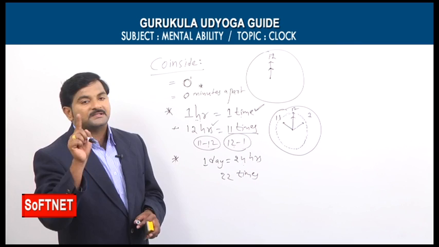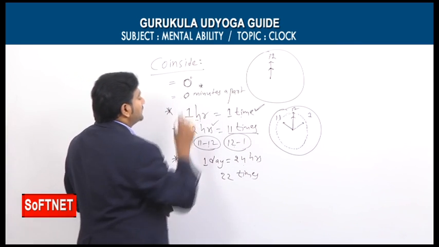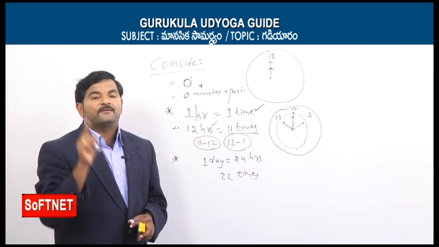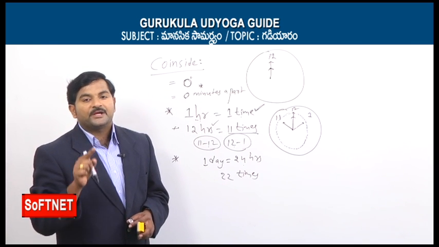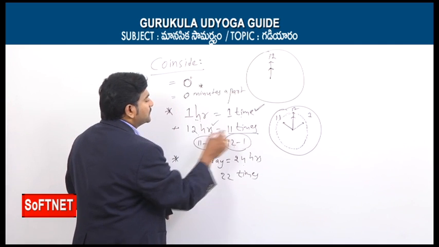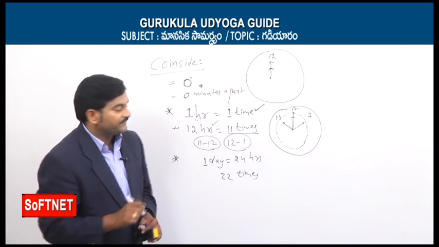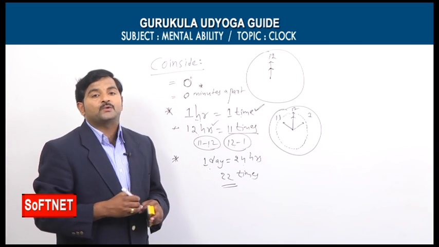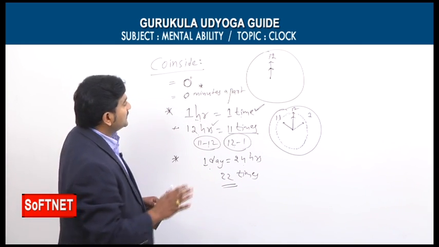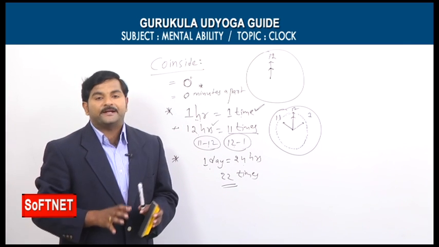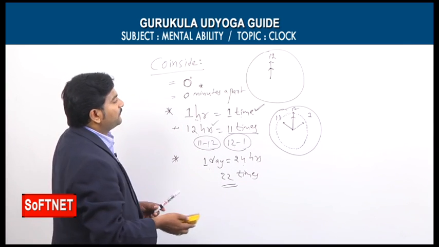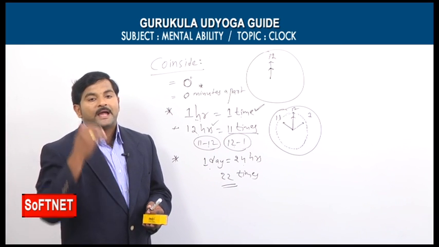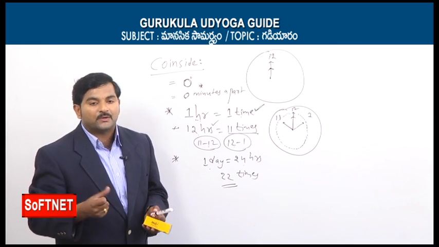My dear students, once again focus on this coincide part. Two hands coincide only one time in the span of 1 hour. For 1 hour it is one time, but for 12 hours it is only 11 times. And in a day, two hands coincide only 22 times. These are the 3 points that come under the coincide concept. Similarly, we will focus on the opposite concept. Two hands may be opposite, two hands may be perpendicular, or two hands may coincide.